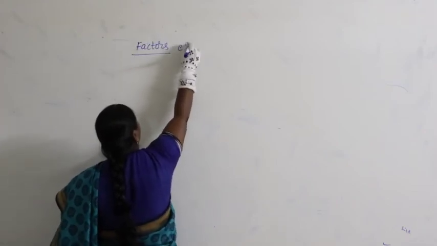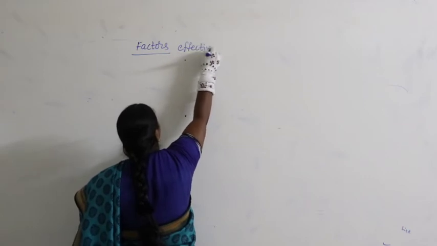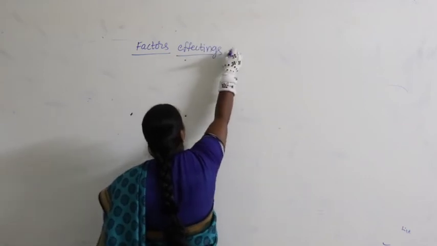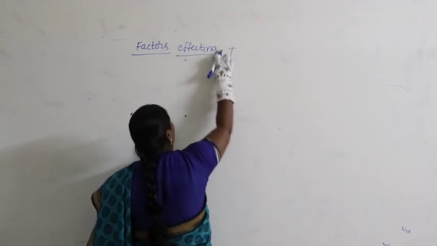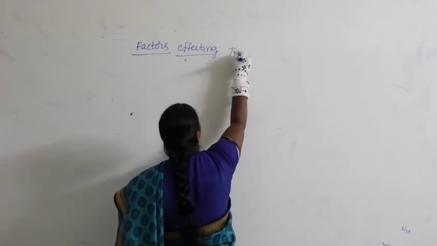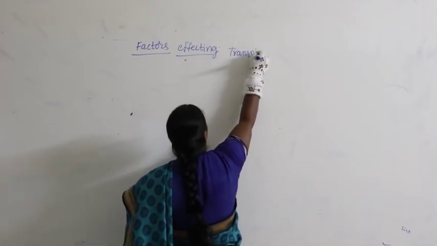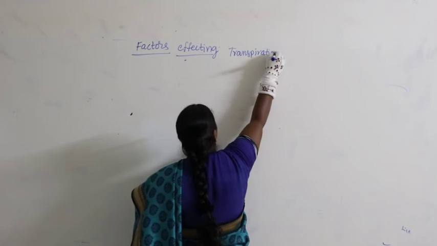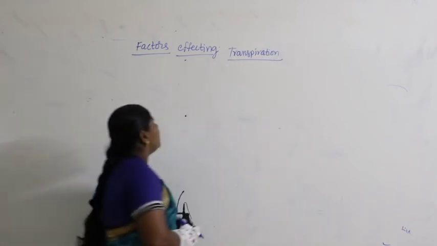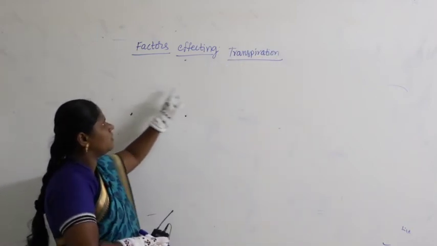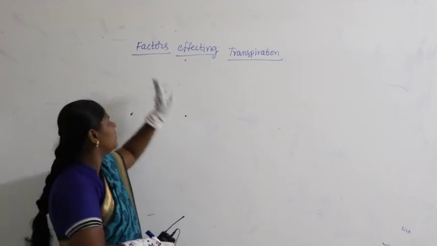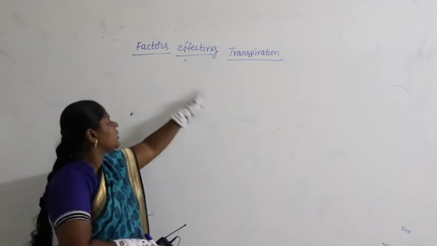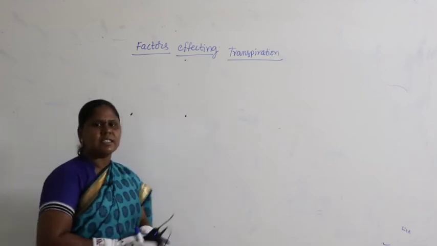Factors affecting transpiration. The factors which influence the process called transpiration. Which factors affect transpiration?